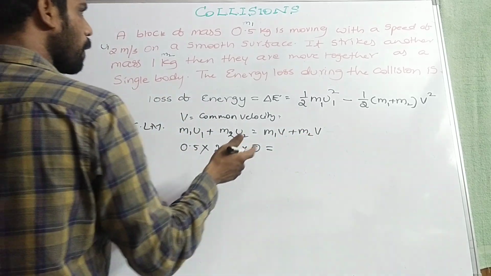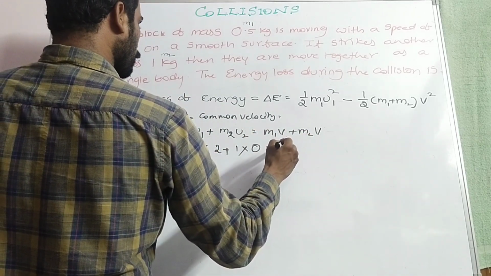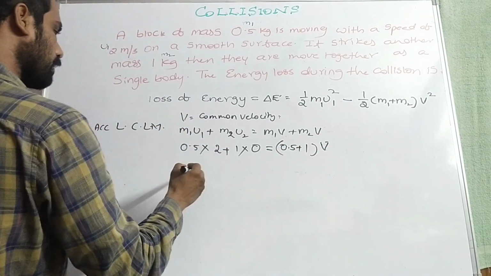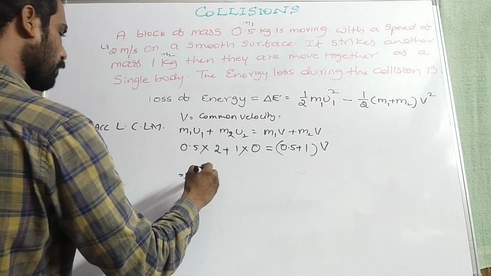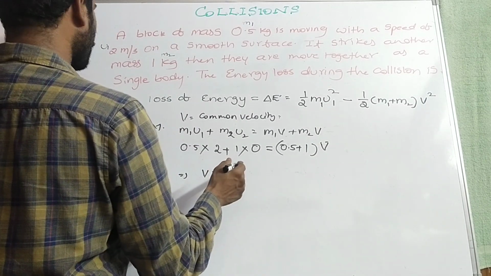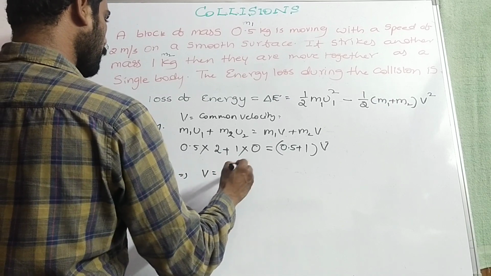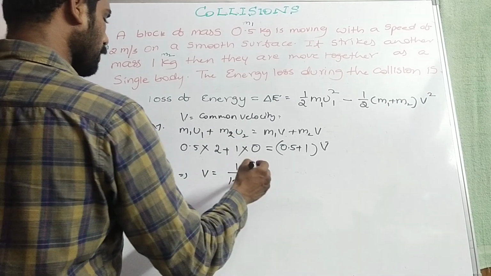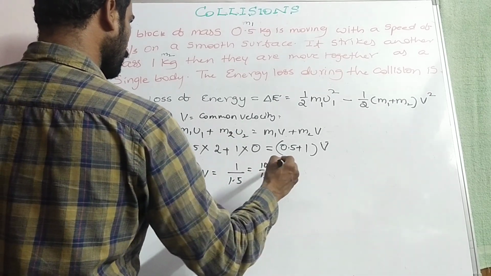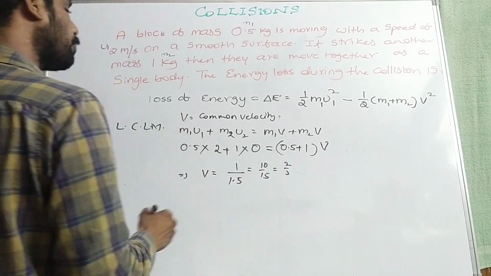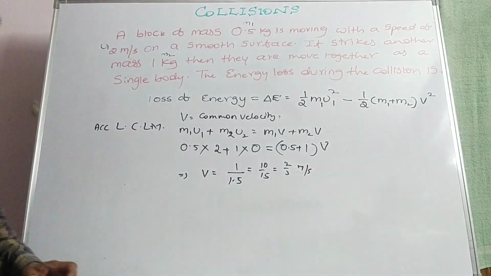So 0.5 plus 1 into v, that implies v is equal to 2 into 0.5 is 1, divided by 1.5, that is 10 by 15, which is 2 by 3 meter per second. V is equal to 2 by 3 meter per second.